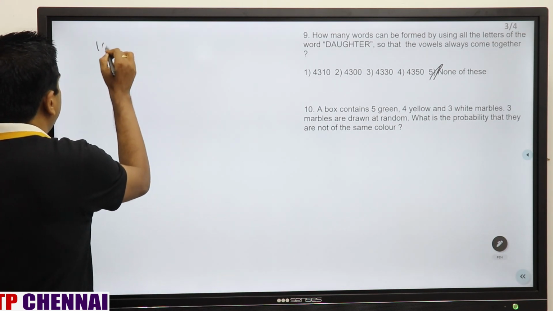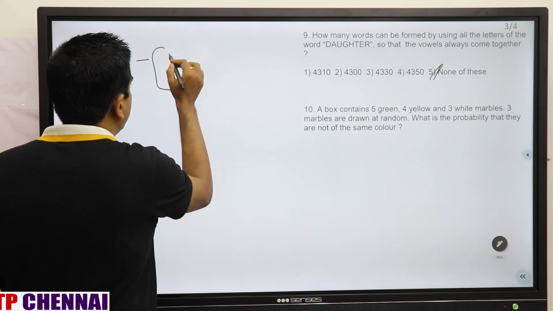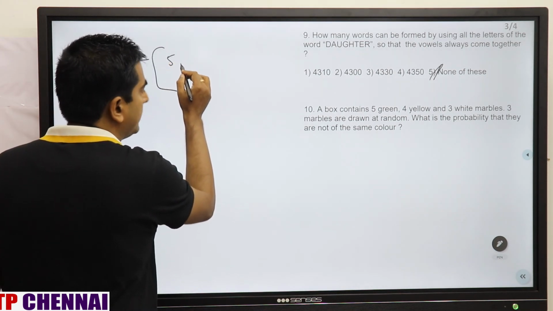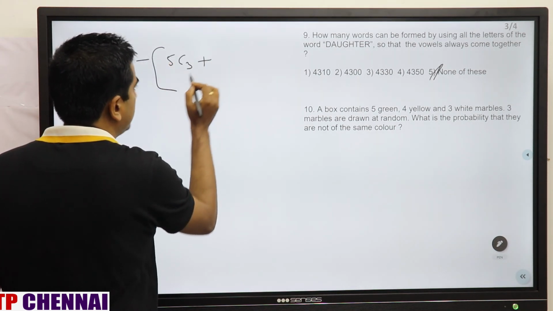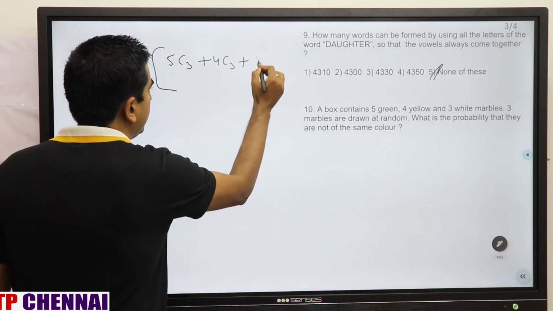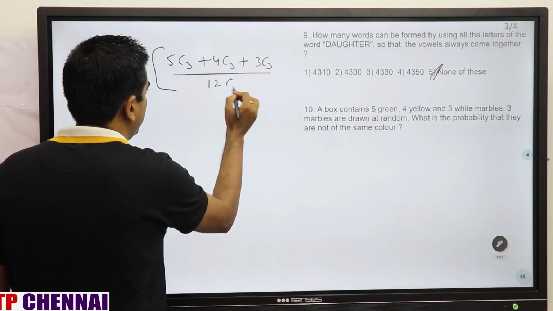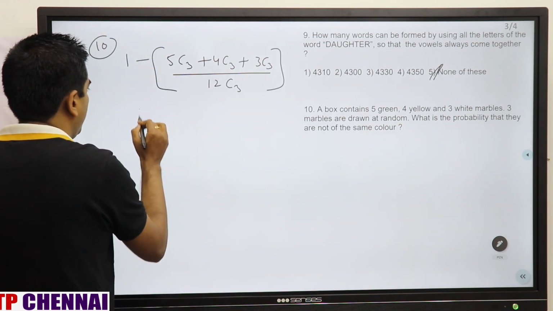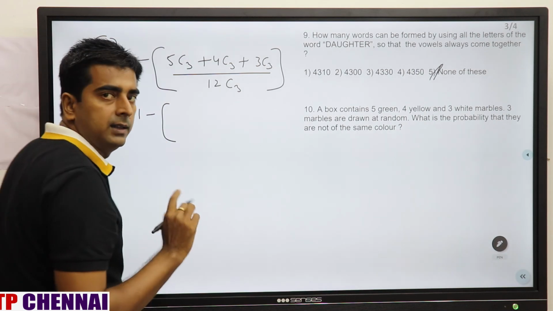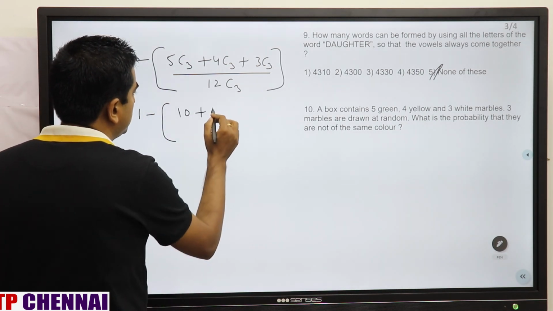So this is nothing but 1 minus: you have 5 green marbles, from that you are picking 3. So 5C3 plus 4C3 plus 3C3, divided by total 12C3. So 1 minus, 5C3 is nothing but 5C2, 5 into 4 by 2, which is 10. This is how much? 4.